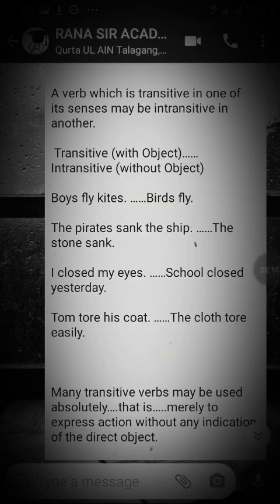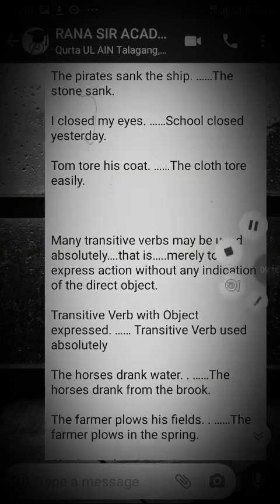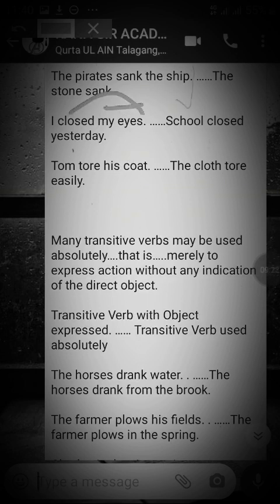So let's see further. I closed my eyes. Object. Close here, the action passes onto eyes, the object. School closed yesterday. So yesterday is not an object. It just finished. So here there is no object at all. But here is an object. Tom tore his coat. So coat is the object.